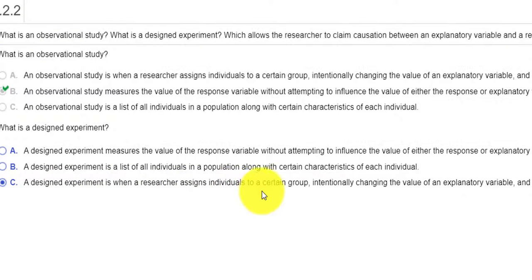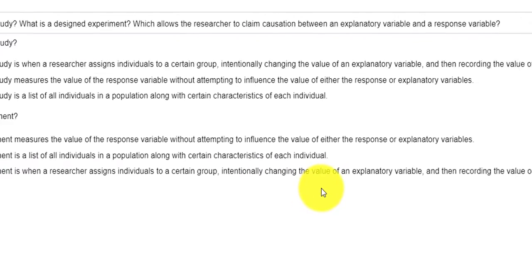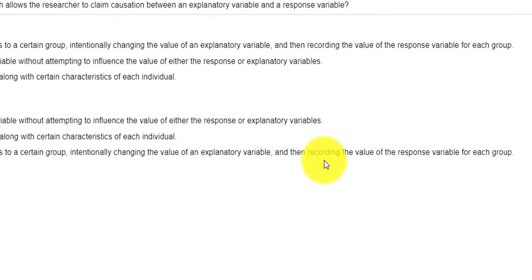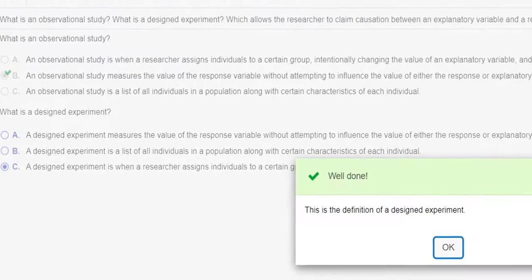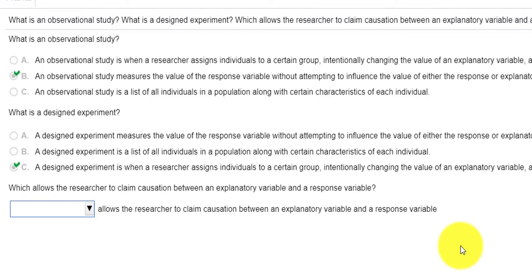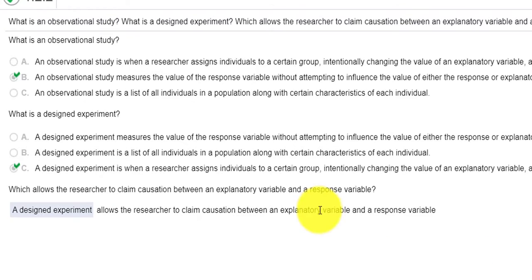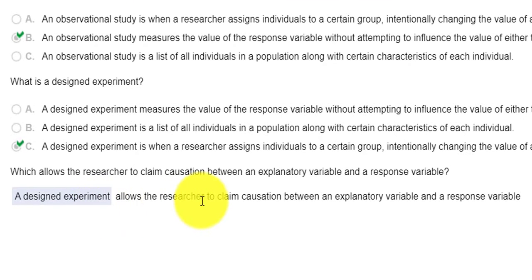The researcher assigns individuals to a certain group, intentionally changing the value of the explanatory variable, and then we record the value of the response variable. And there we go. And then the last part was, a designed experiment allows the researcher to claim causation between an explanatory variable and a response variable.